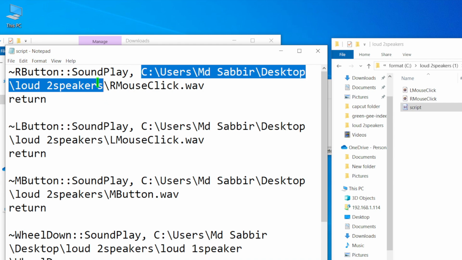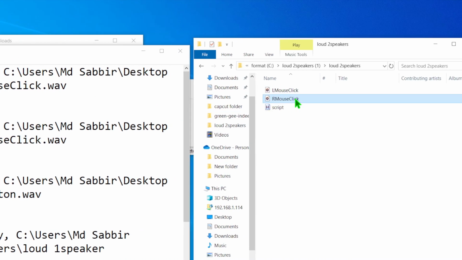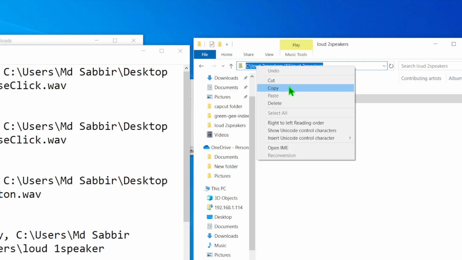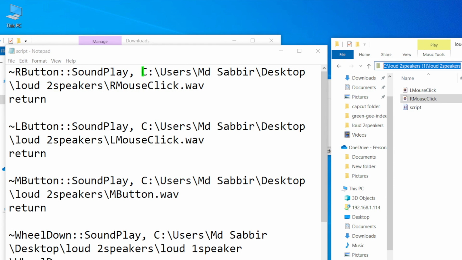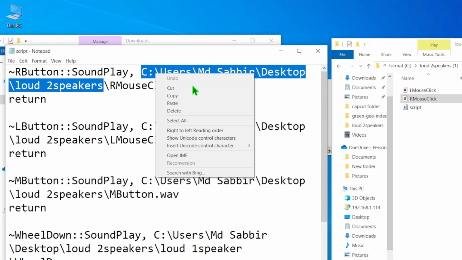This is for the right click, the R button. This is for the left button. What we have to do is, for the R button, just click here on the R button. Then you can find a drop down list here, just click it and right click, select and copy. This is for the right button. Just select the C part here, right click and paste it.